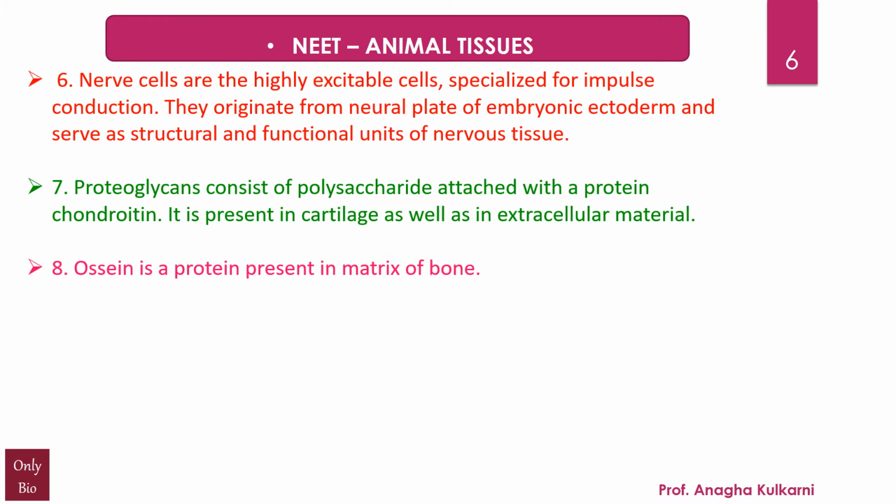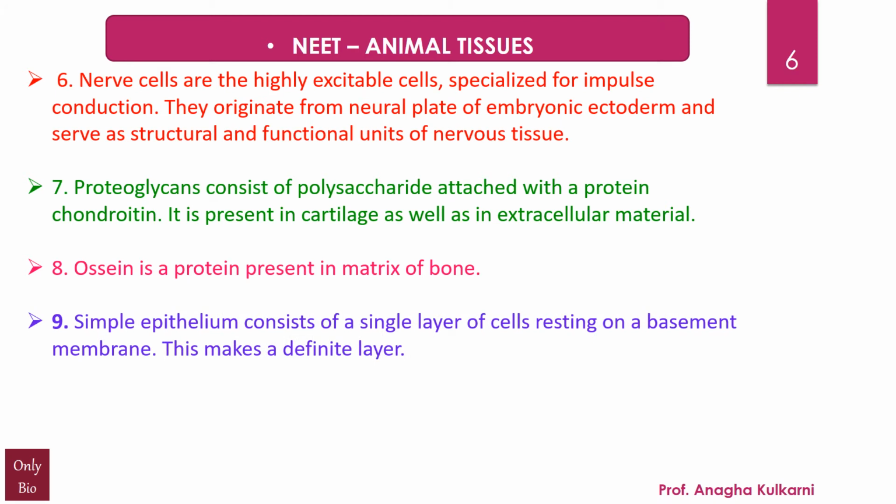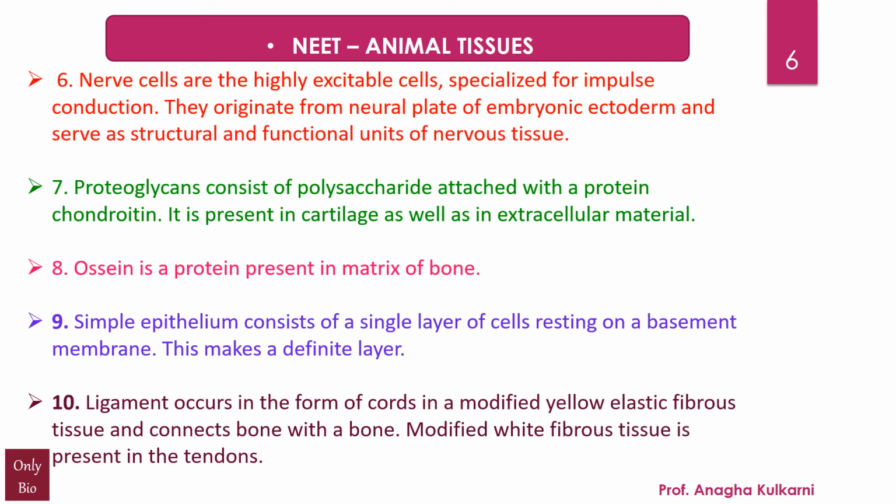Next, ossin is a protein present in the matrix of the bone. Next, simple epithelium consists of a single layer of cells resting on a basement membrane. This makes it a definite layer. Next, ligament occurs in the form of cords in a modified yellow elastic fibrous tissue and connects bone with a bone. Modified white fibrous tissue is present in the tendons.